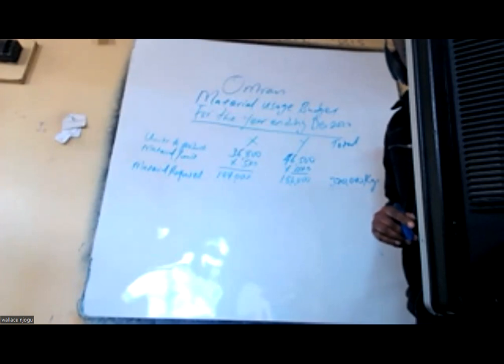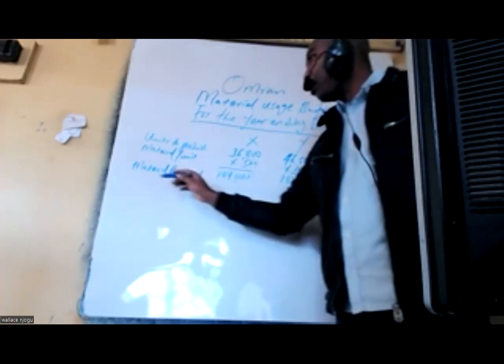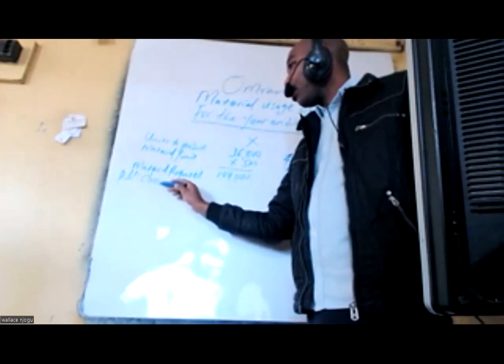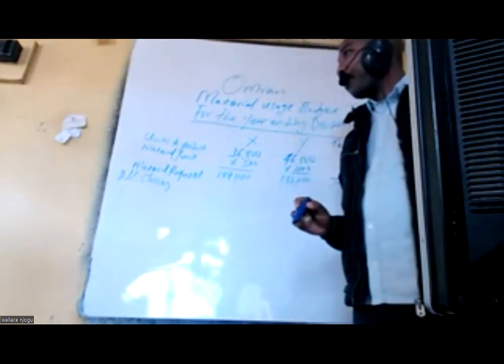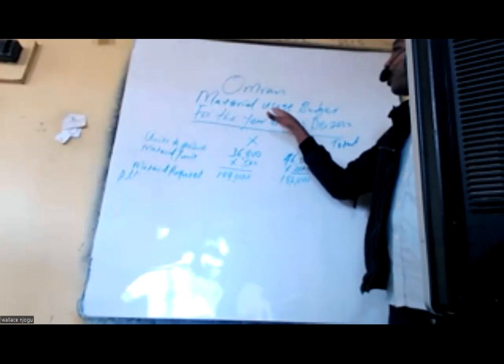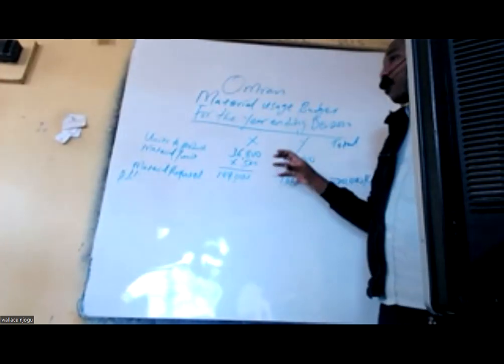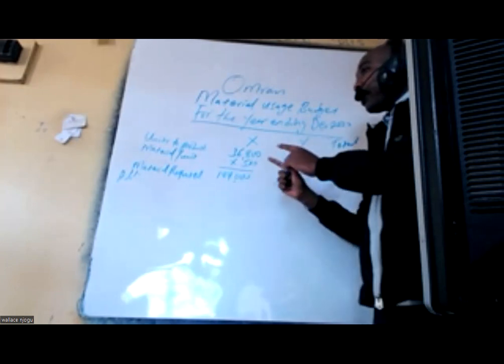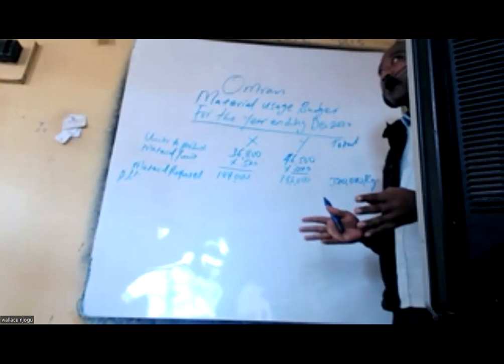Now we had been given the closing stock of raw material. But a point of correction: we are preparing the material usage, so we want to know the quantity of material we used. Closing material has not been used, that is why it is closing, so we cannot add it.